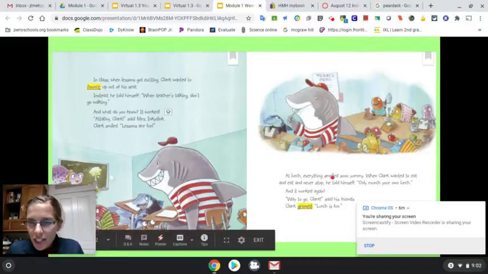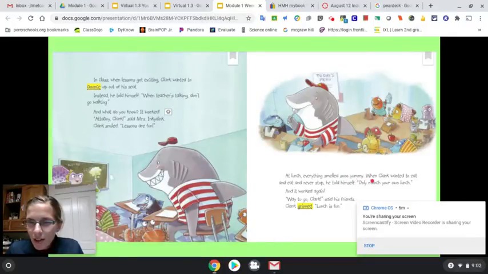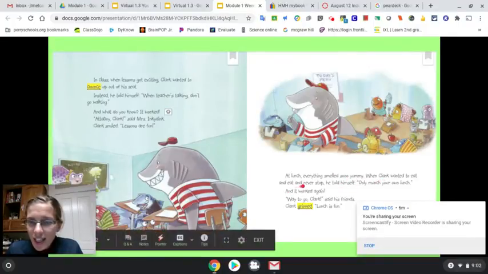At lunch, everything smelled so yummy. When Clark wanted to eat and never stop, he told himself, "Only munch your own lunch." And it worked again. "Way to go, Clark," said his friends. Clark grinned. Lunch is fun.